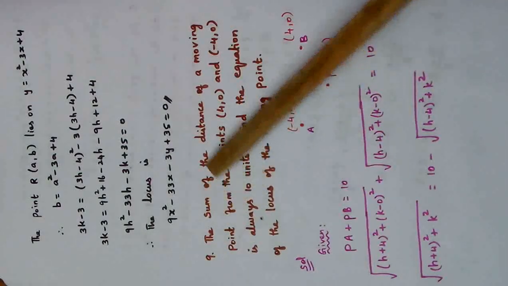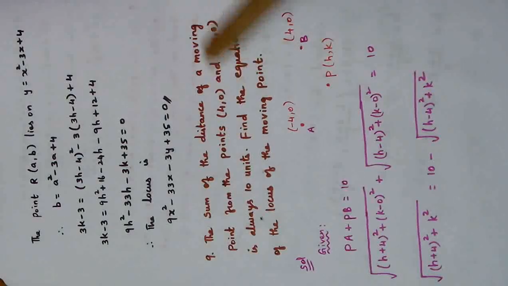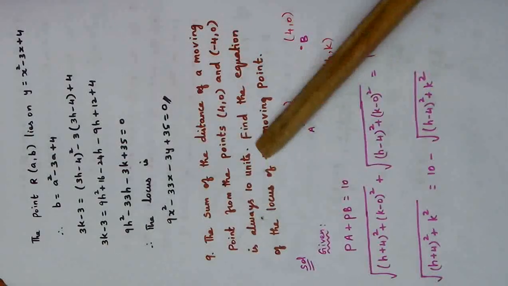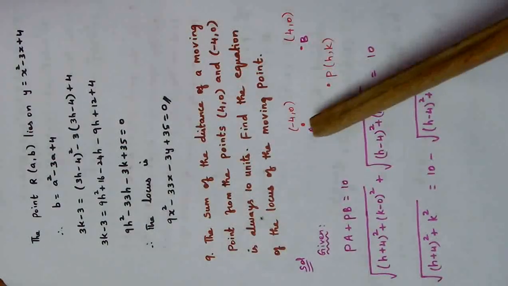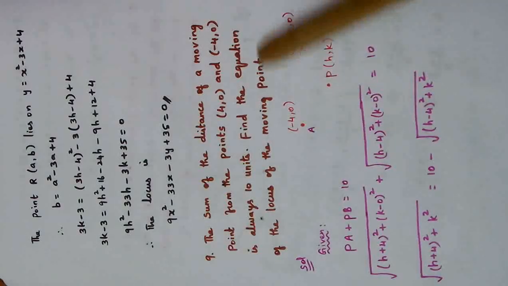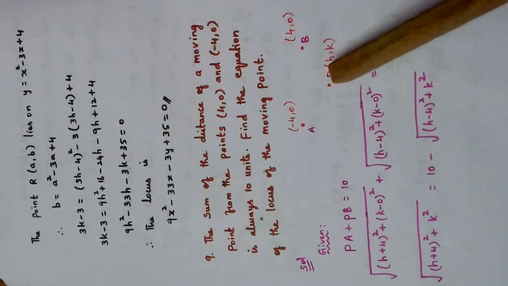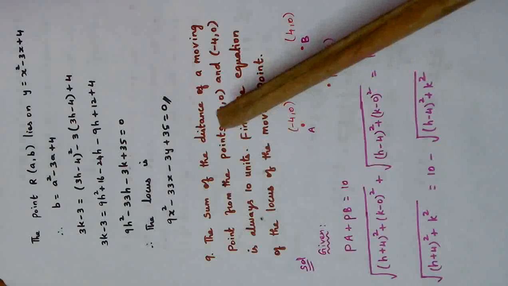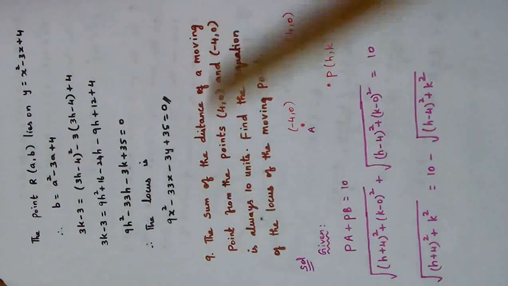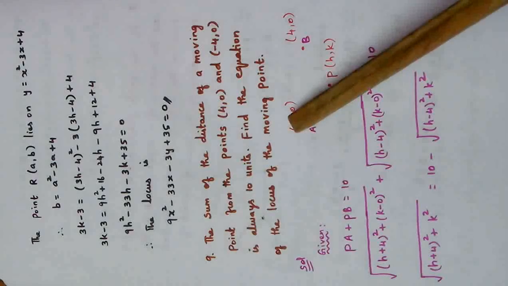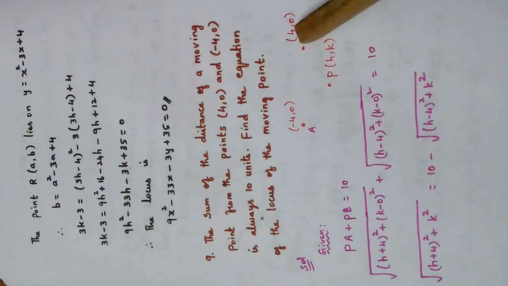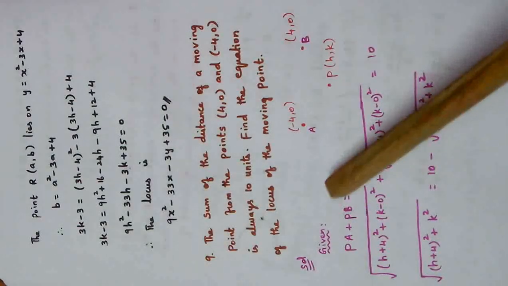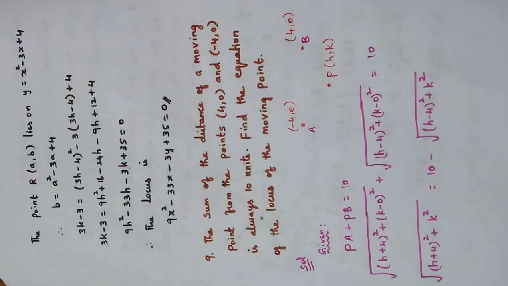Problem number 9. The sum of the distances of a moving point from these 2 points is always 10 units. Find the equation of locus of the moving point. So again I will be explaining the question with the help of 3 points. This is the moving point P(h, k). These are the 2 points given. The condition is, the sum of the distances of the moving point from these 2 points is always 10. If I calculate this distance and this distance and add them, the answer is always 10. That is PA plus PB is always equal to 10. So with this condition we have to find the locus.